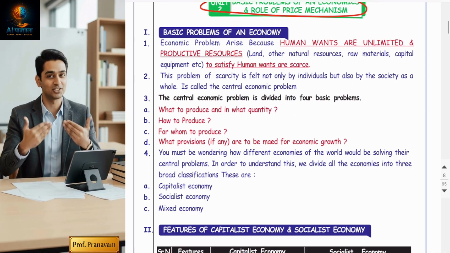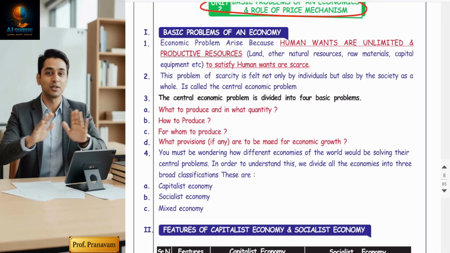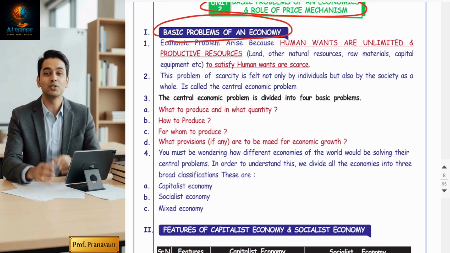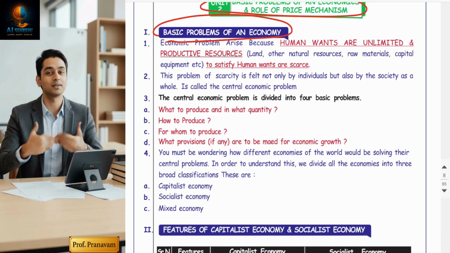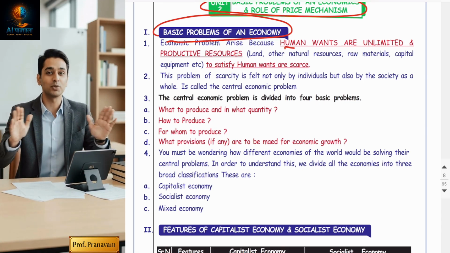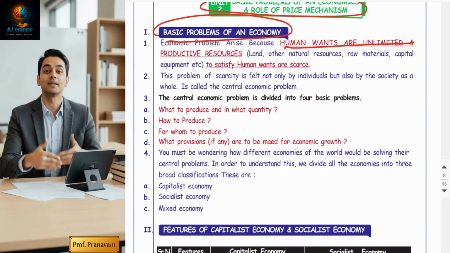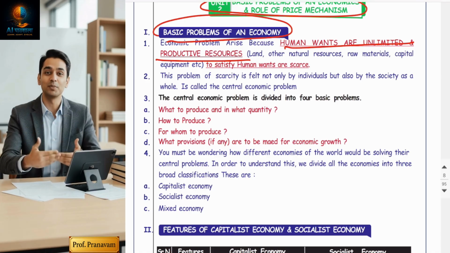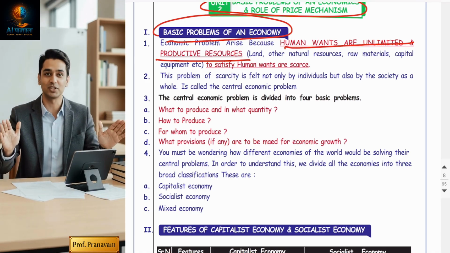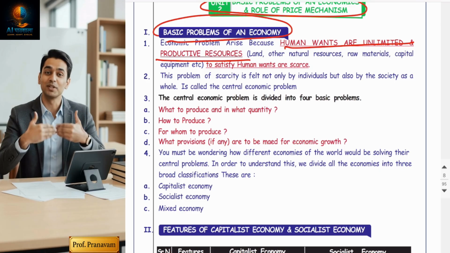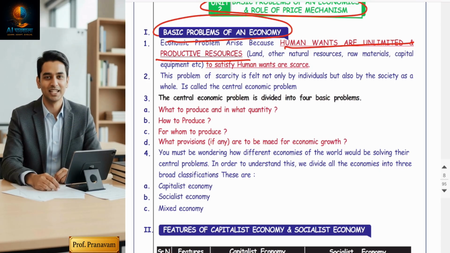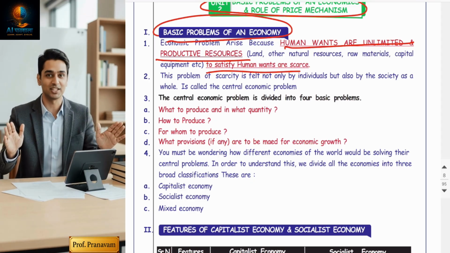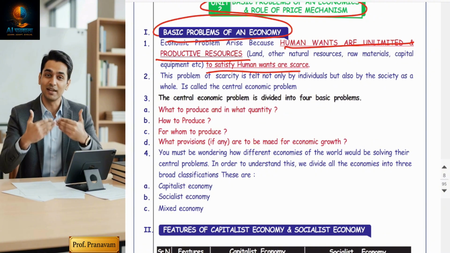Friends, first you have to understand why does an economic problem arise? What is the basic problem of an economy? The main reason is very simple. Human wants are unlimited, but resources are limited. We have limited land, limited labor, capital, and natural resources to satisfy infinite human wants. This is the major problem of all countries, or I can say the entire world.